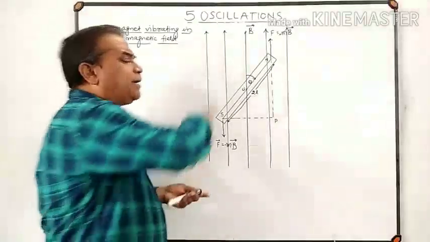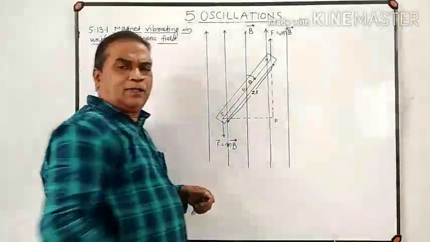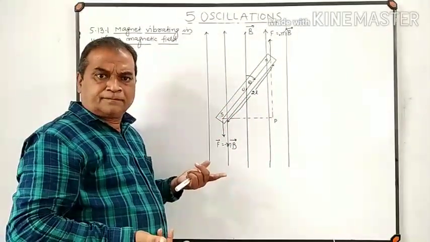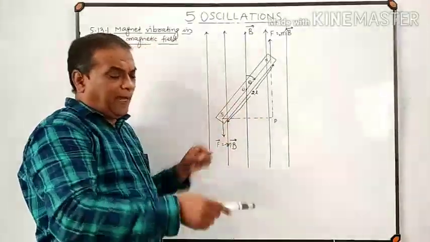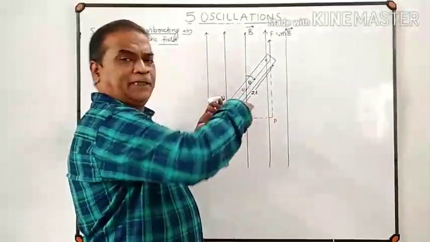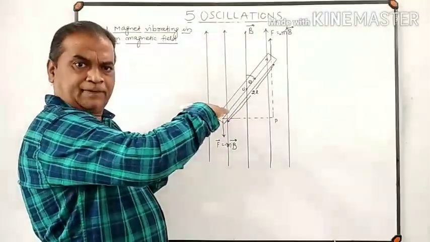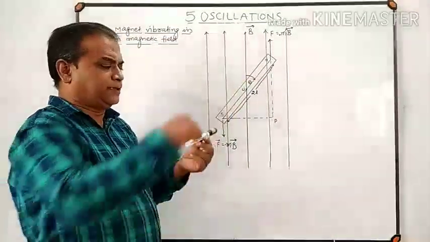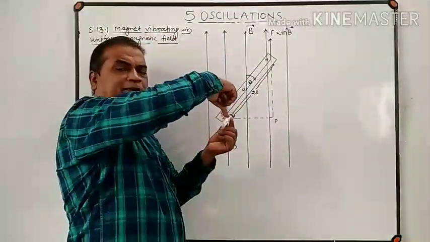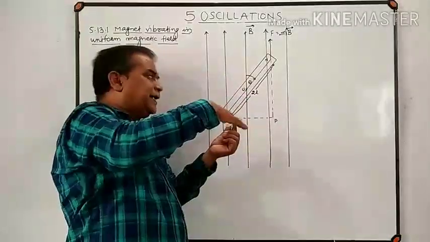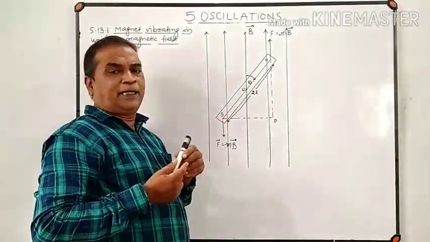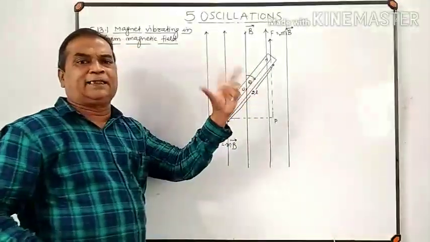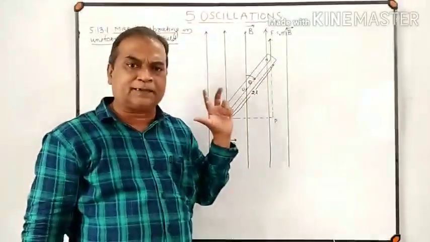Remember, the bar magnet is rotated through a small angular displacement theta about an axis which is passing through its center and which is perpendicular to the magnet itself. If this is a bar magnet kept in a parallel uniform magnetic field like this, and this magnet is rotated through a small angular displacement theta about an axis passing through its center and perpendicular to both the magnet as well as the direction of the externally applied magnetic field, and then released from the deflected position, then that magnet starts performing angular oscillation.